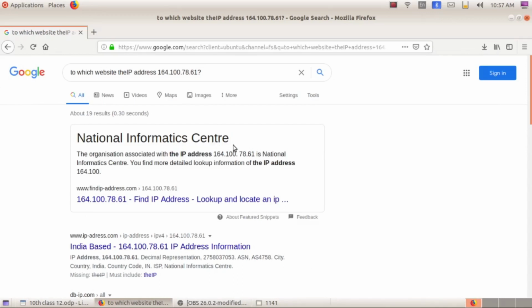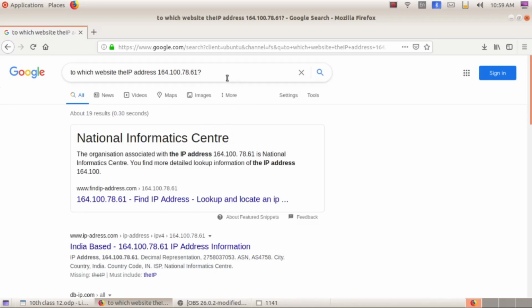We have searched for two different IP addresses and we have found out the website belonging to each corresponding IP address. Now you realize that it is not easy to remember an IP address. Every time, it is not at all easy to remember an IP address and search for it. So there is a method to overcome this problem, which is converting the IP address to names of that website, and those names are known as domain names. Hope you all have understood the usage of domain names.